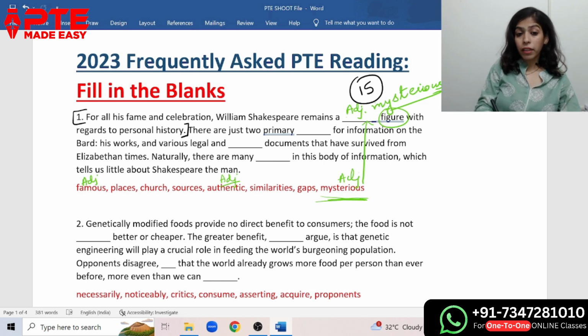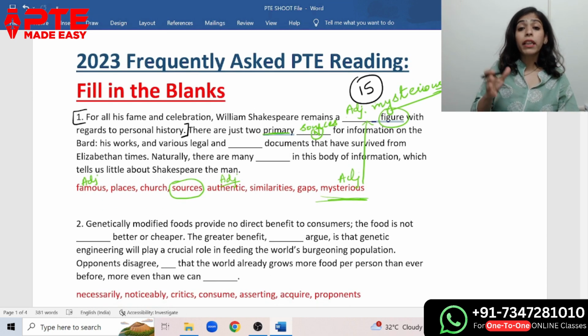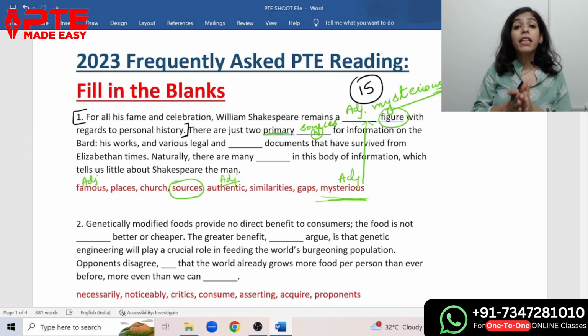Now coming to the second part, there are just two primary dash for information. Clearly, even if we judge, make an educated guess: two primary sources for information. Primary is an adjective, in the blank some noun, and sources is a noun. Got it? So we have to do questions like such. Fill in the blanks can be easy and tricky. It's just about following the right strategy. I always say PTE is easy. You simply need to follow the right strategy as well as the right person. So follow the same.